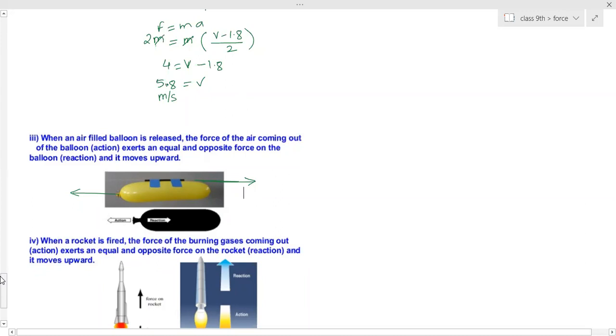If the gun is not held properly, it may fall or may hurt the person as well. If the person is a beginner who does not know how to hold it, he will get hurt. His shoulders get hurt a lot. Because that gun is heavy, it has to be held properly. Otherwise, due to the recoil velocity, the velocity with which it moves backwards, there is much more pain. Ma'am, I have felt it on the shoulders.